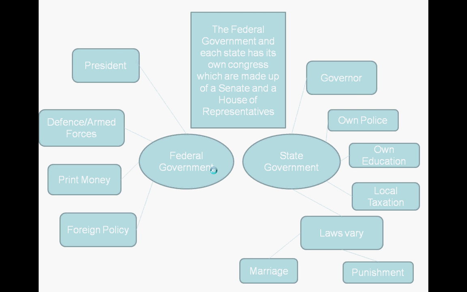Now, the federal government and each state has its own Congress, which is made up of a Senate and a House of Representatives. So in each of the 50 states there is a Congress which is made up of a Senate and a House of Representatives. So that's 50 of them, because there's 50 states. And then at the top level, in the federal government, there is also a Congress which is just made up of a Senate and a House of Representatives. So that's how the government works.